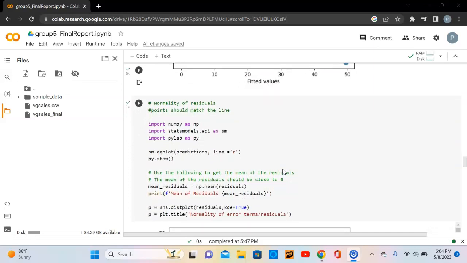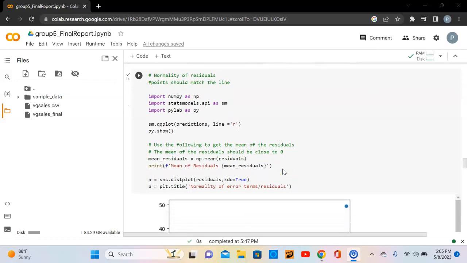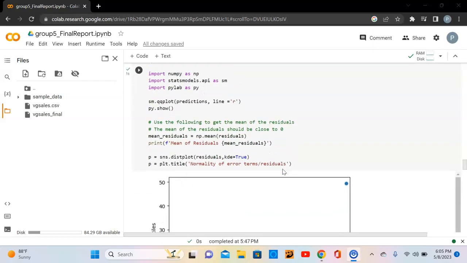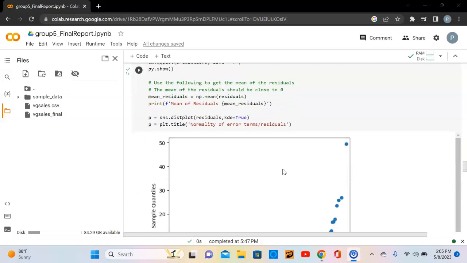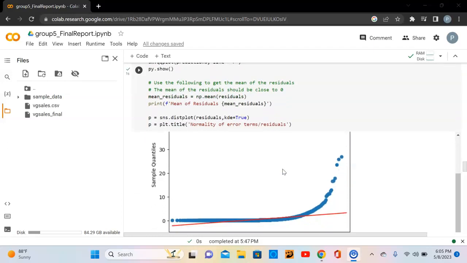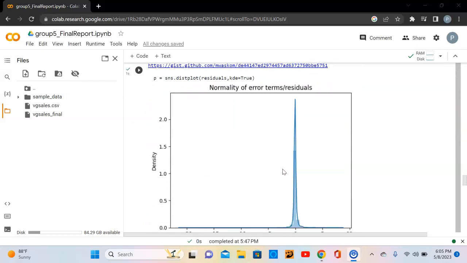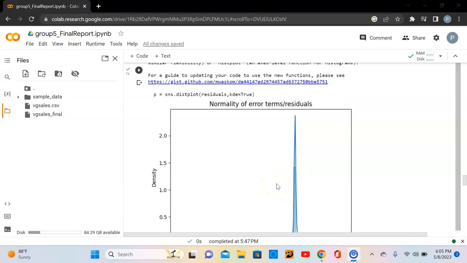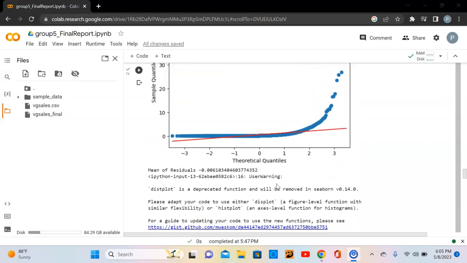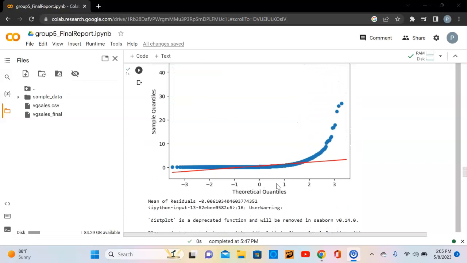Our group wanted to make sure that our data remained random and independent. In order to do this, we did an analysis of the normality of residuals and the mean of residuals. We wanted our value to be pretty close to 0 to confirm the values' random or independent nature, which we can see our value was pretty close to 0. We also analyzed theoretical quantiles versus the sample quantiles, and the data points stayed pretty close to the line on this graph, which is just the way we want our data to look.